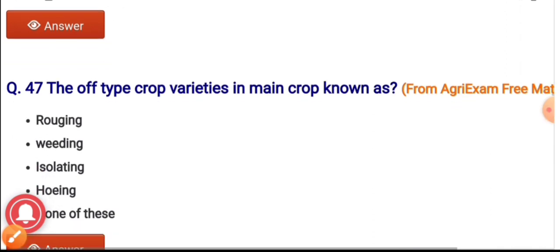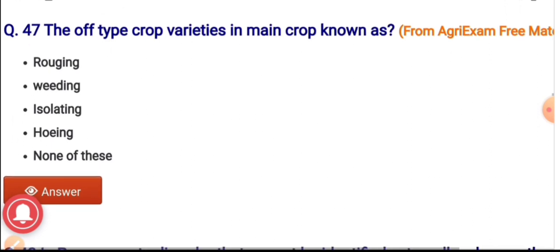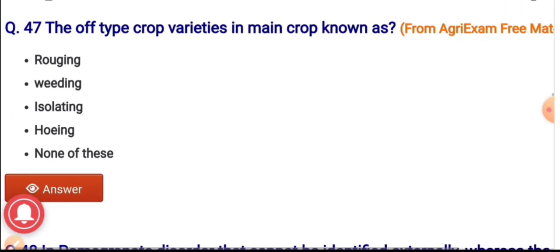Question number 47. The off-type crop varieties in the main crop are known as. The options are roguing, weeding, isolating, hoeing, and none of these. The process of removal of off-type crop. Roguing is the removal of the off-type crop varieties in the main crop.